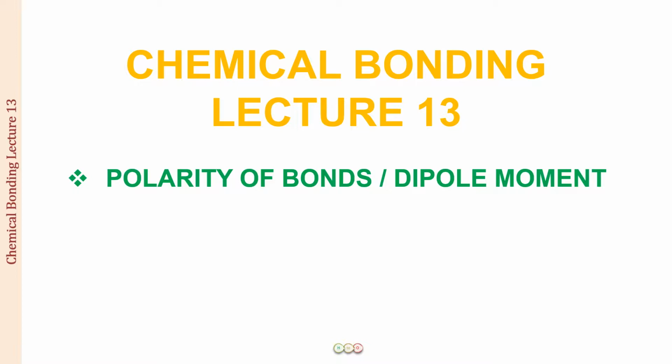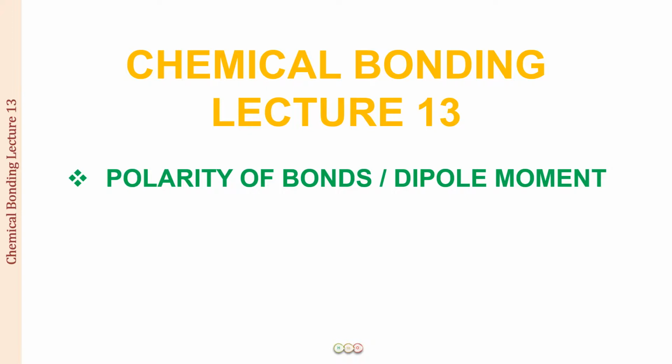covalent or totally ionic. As far as ionic bonds are concerned, we have already studied that the ionic bonds, they are not totally ionic. There will be always a partial covalent character in that, and that we have discussed quite in detail while we were discussing the Fajans rule.